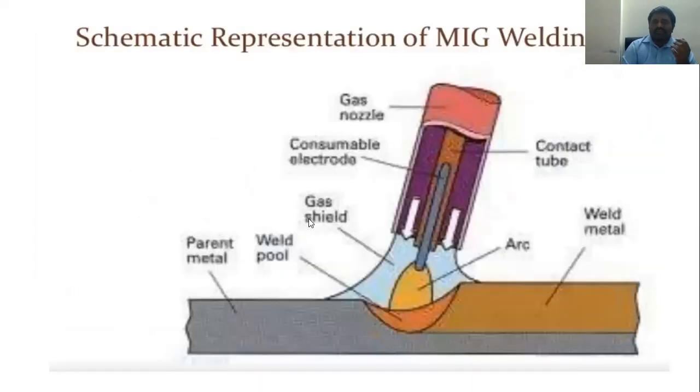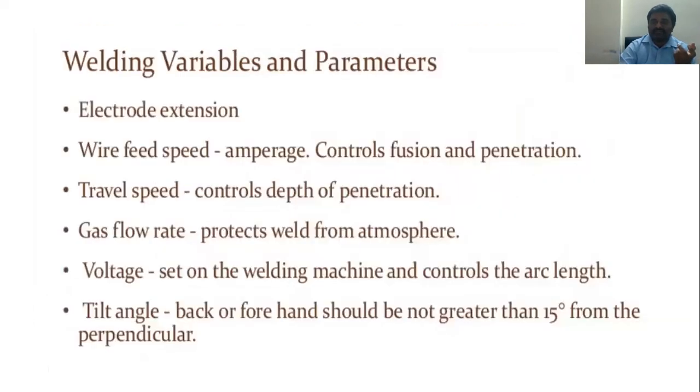And once again, I have one diagram here: the weld metal, arc, contact tube, gas nozzle. There's no non-consumable electrode here. A very important point: we are using a consumable electrode here, in the sense of a bare wire, and a gas shield which protects the weld pool and the parent material from the atmospheric air. And the welding variables and parameters, the electrode extension, means